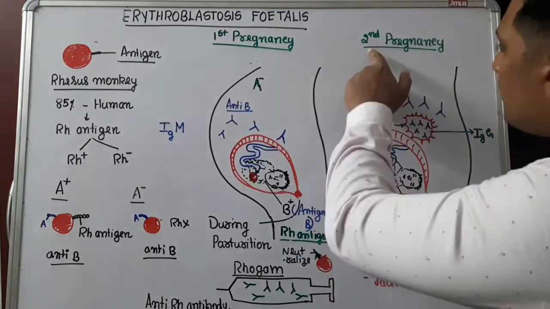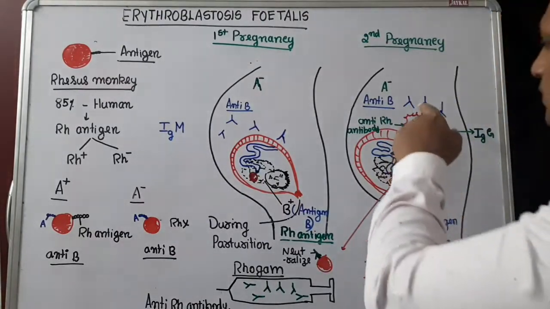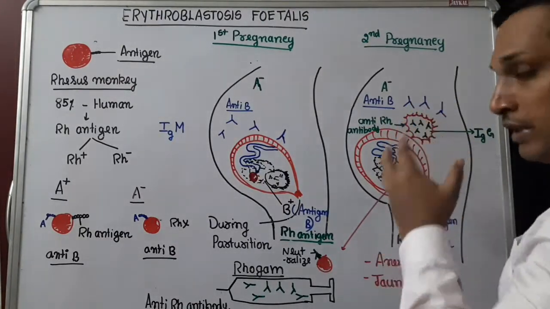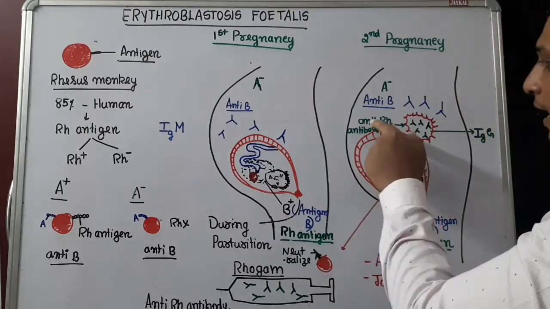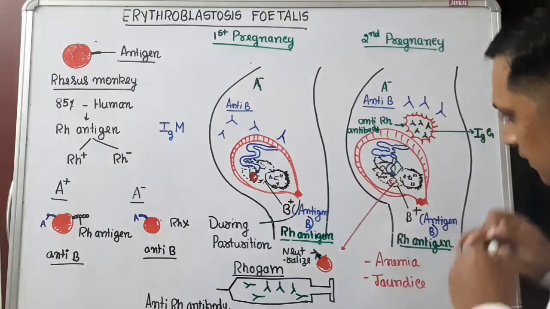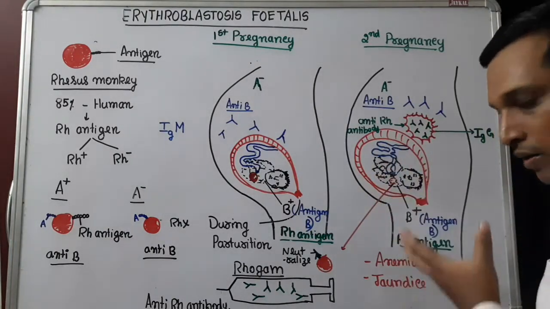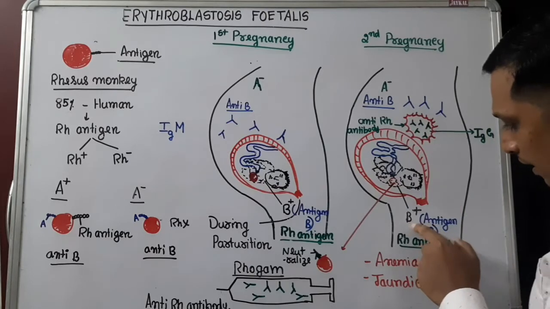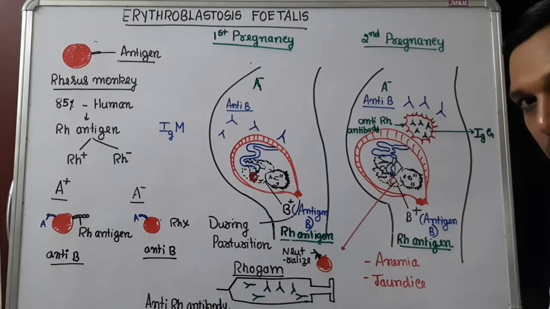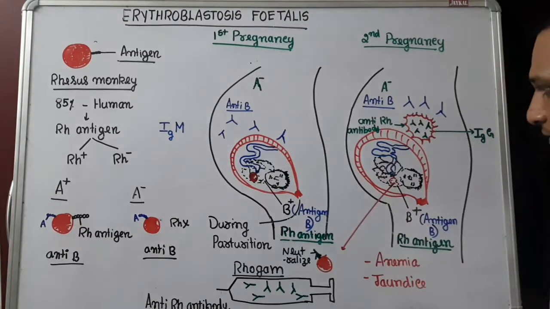But in the second pregnancy, the same woman having negative blood group would have developed by now anti-Rh antibodies. So what happens? Again, the baby formed in the womb of the mother is having B positive or any other positive blood group, which means Rh antigen is there.